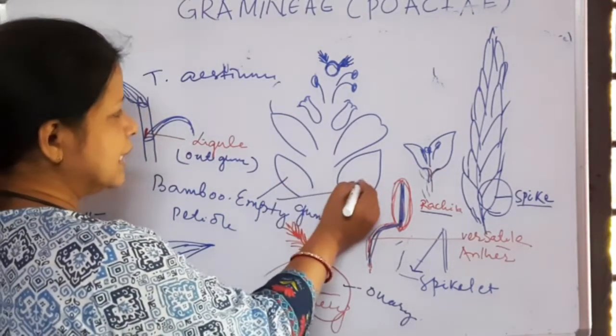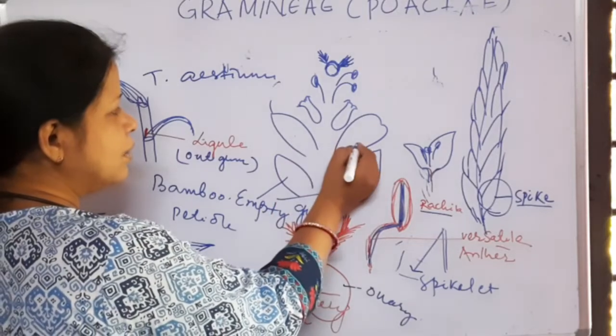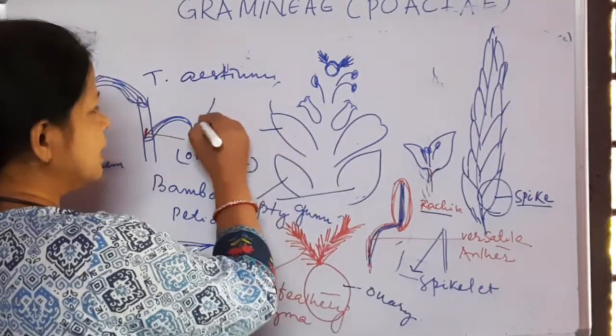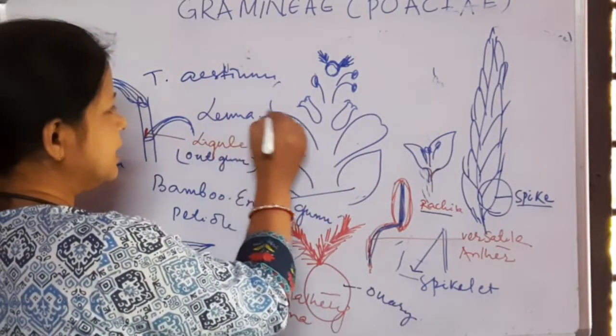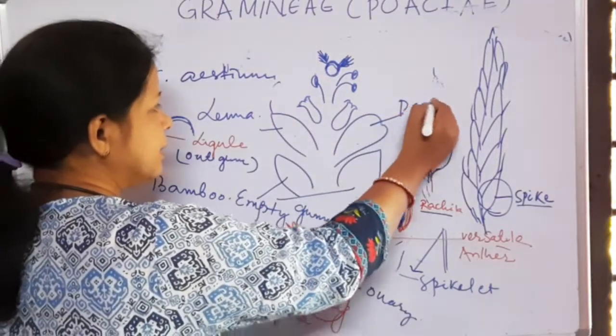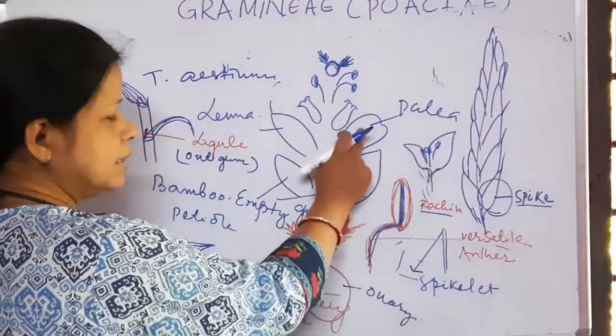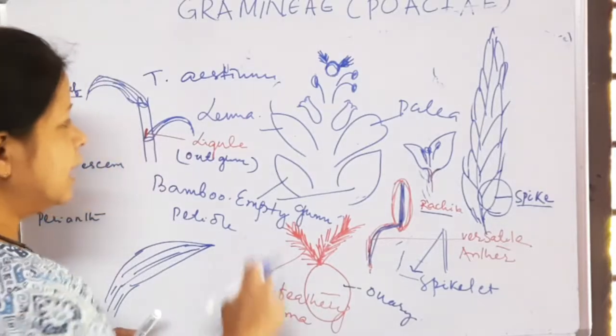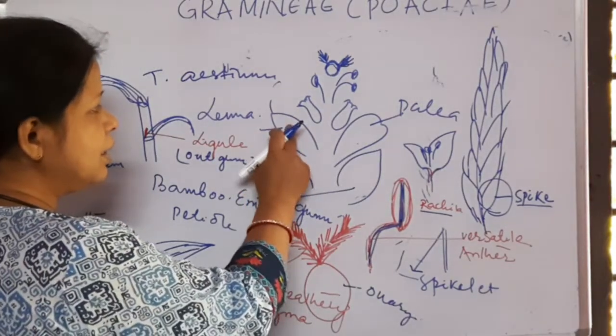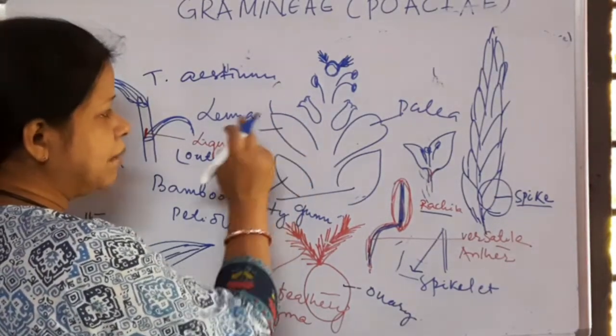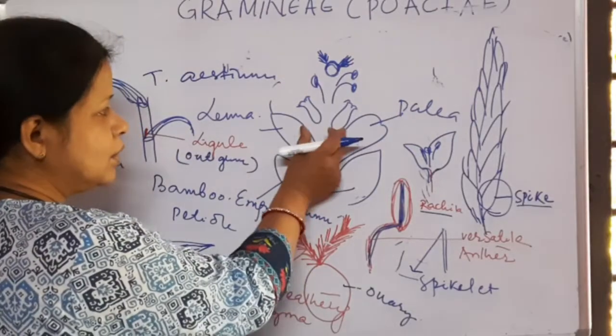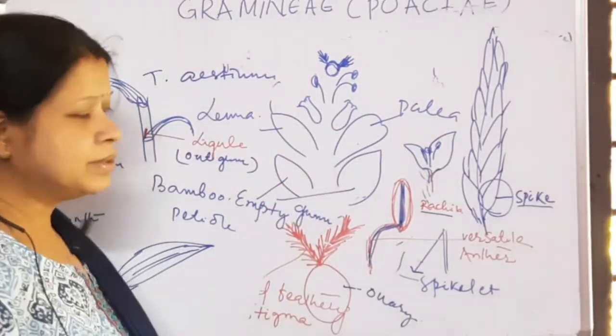Inner to these sterile glumes, two fertile glumes are there. One is lemma, another is palea. Palea is bikeeled, and sometimes the awn arises from the lemma. These two are the two fertile glumes.